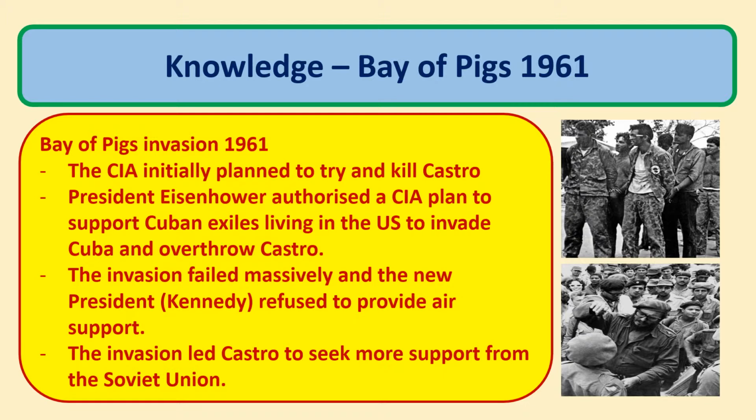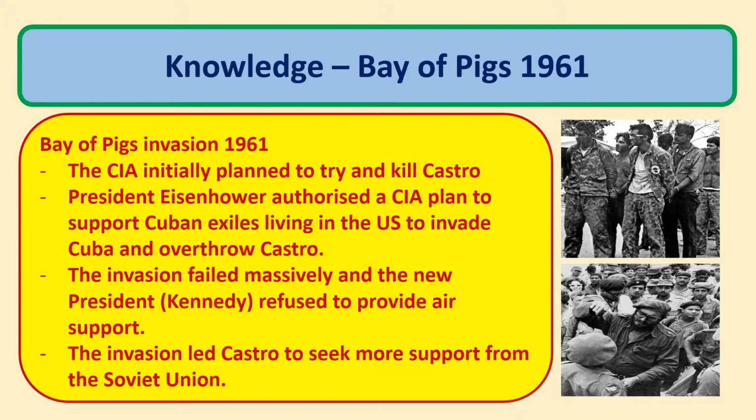Now, the belief was that these Cuban exiles, when they invaded, would be very, very popular. They would lead a national revolt against Castro. But the CIA failed to really understand why Castro was popular, his socialist policies within Cuba, and how poor people were. So they were willing to support Castro because they simply didn't want to return to the old ways. The invasion therefore failed massively, and the new president, Kennedy, who was given this plan, refused to provide air support to the Cuban exiles, and it meant that the Cuban Exile Brigade failed in their invasion.